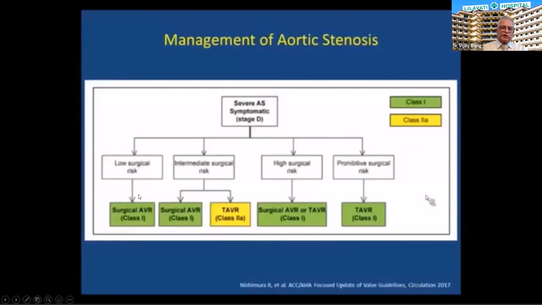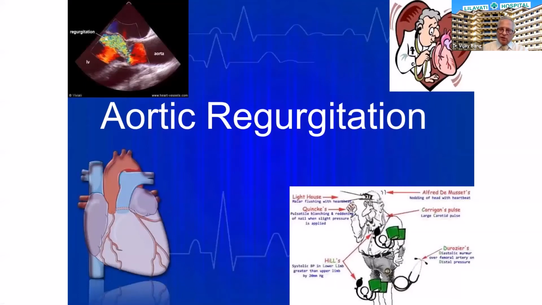If there is low risk, no problem, surgical AVR class 1. If intermediate risk, depending on the STS score, still surgical AVR class 1 and TAVR class 2, but this is left to heart team discussion. Whereas in high surgical risk, the surgical AVR and TAVR both become class 1, and in prohibitive risk, TAVI is a class 1 indication. Now, this is the part on aortic stenosis.